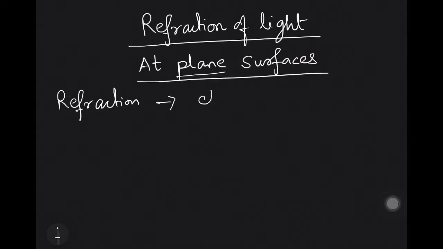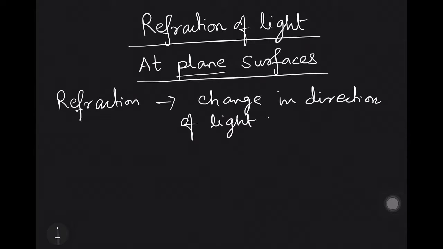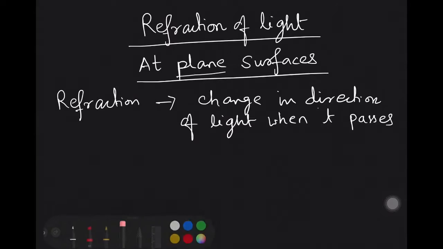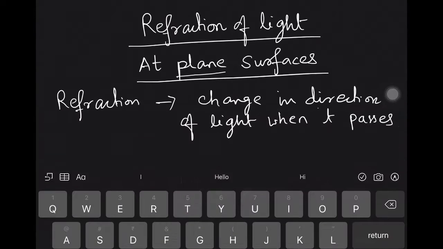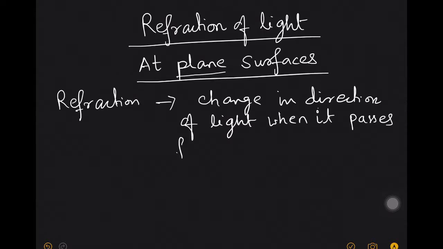Refraction simply means change in direction of light when it passes from one medium to another.